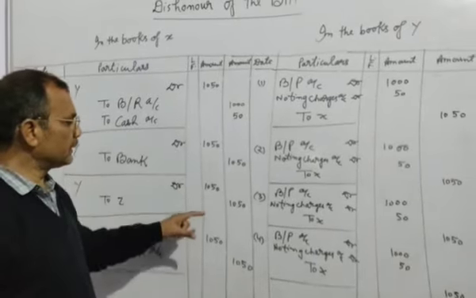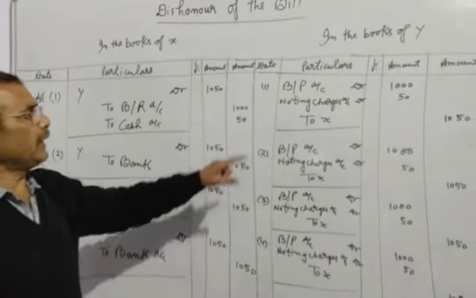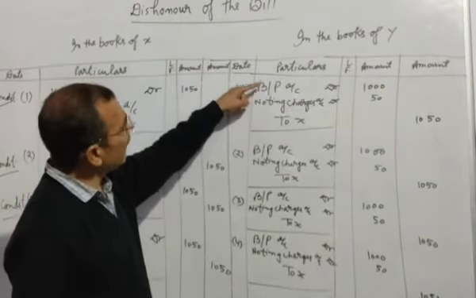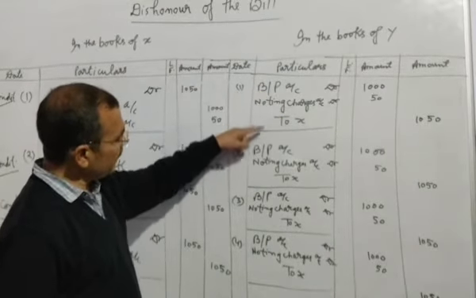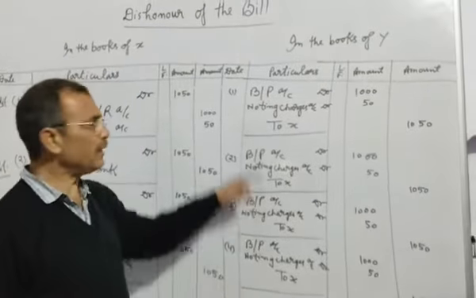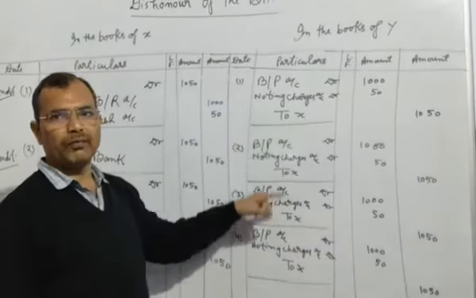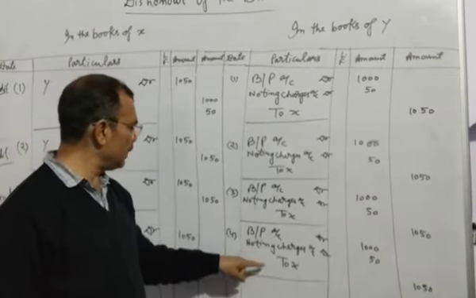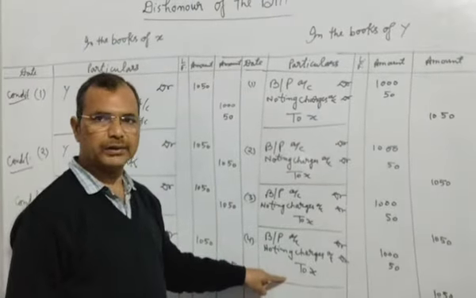So students, we can say in the books of buy, means in the books of drawee, the entry will be the same. Entry will remain the same in the first condition, second condition, third condition, and in the fourth condition also.